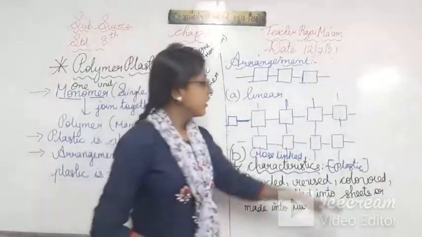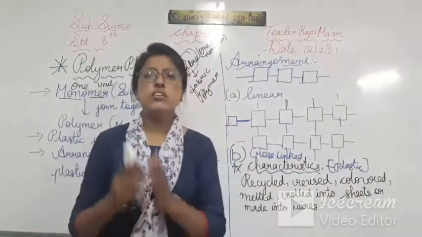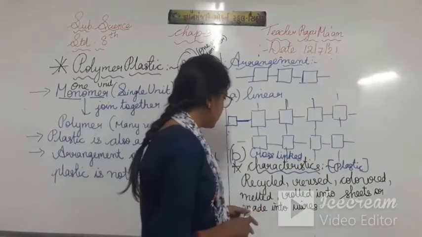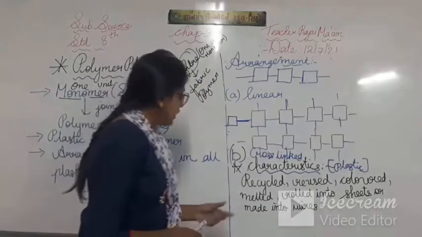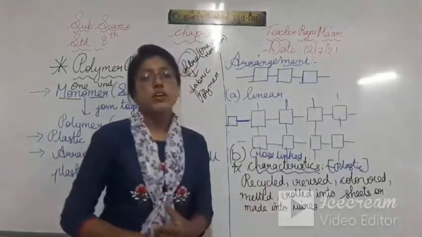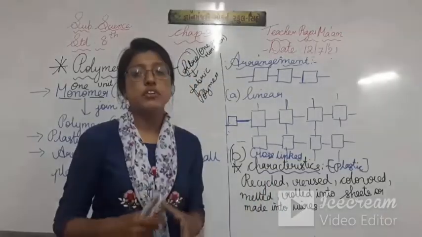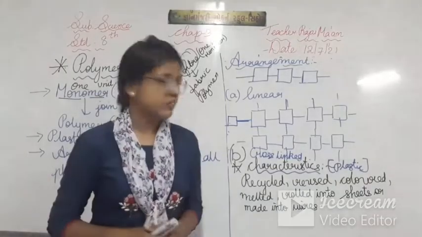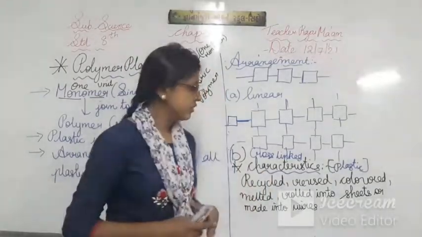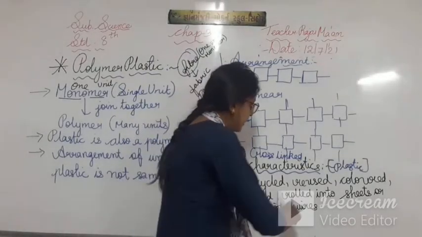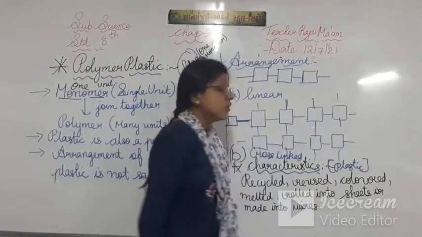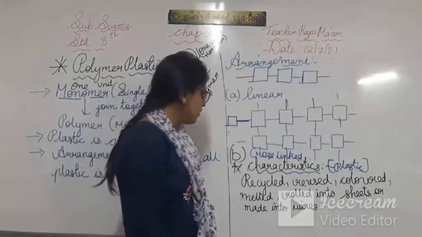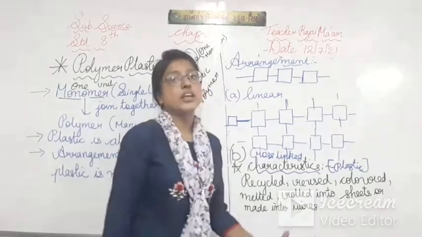Third thing is colored. We can color the plastic in various colors, whatever we want. Another thing is it is melted. Plastics are melted. That is a characteristic. If you will heat any plastic, it will start melting and it will stick to anything. Then it can be rolled into sheets. We can convert plastic into sheet also, and we can convert plastic into wires also.